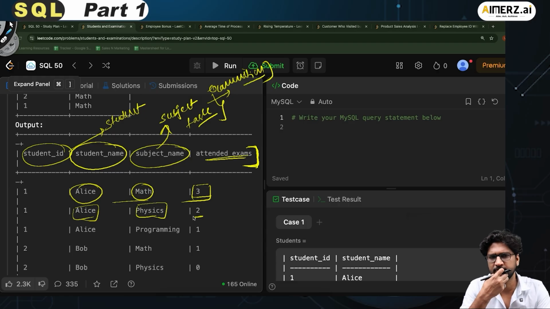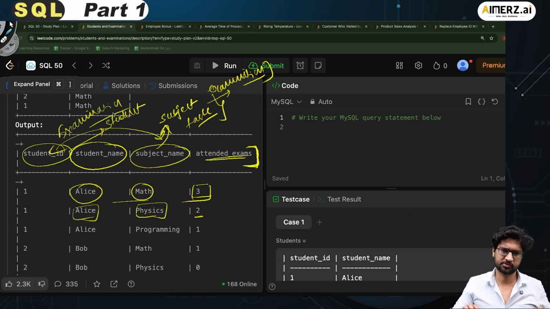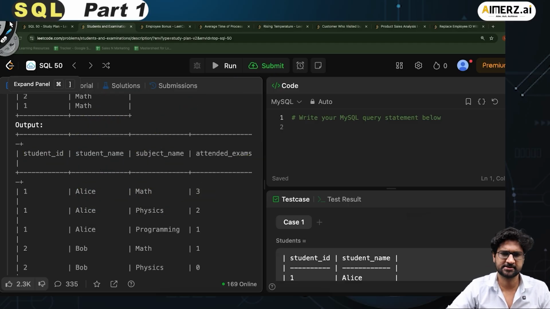So basically, because the student ID and subject information is available in the examination table, I'll have to do the join between these, and then I will have to do some kind of aggregation to find the count. Fair enough. So let's try to write the code here. Let me go and write here.